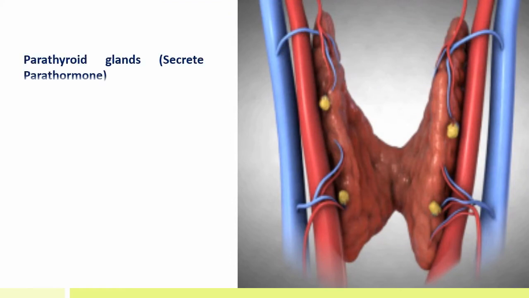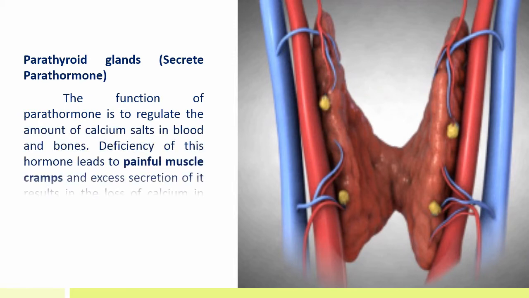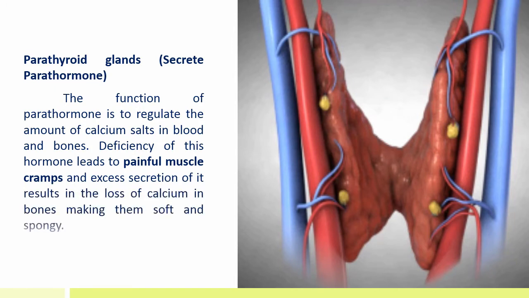Parathyroid glands secrete parathormone. The function of parathormone is to regulate the amount of calcium salts in blood and bones. Deficiency of this hormone leads to painful muscle cramps, and excess secretion of it results in the loss of calcium in bones, making them soft and spongy.